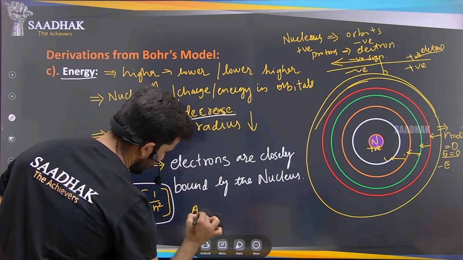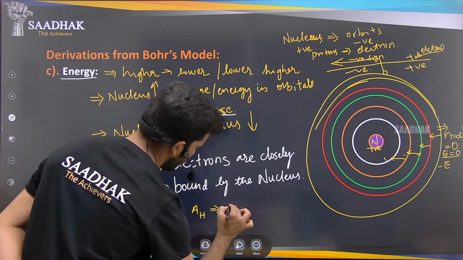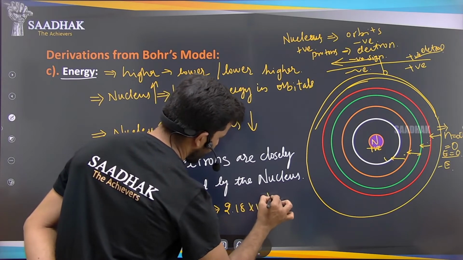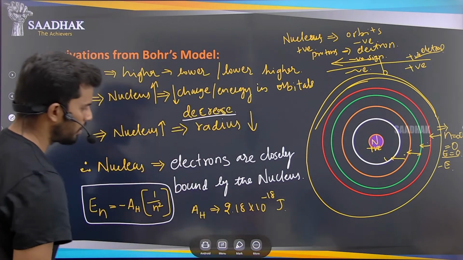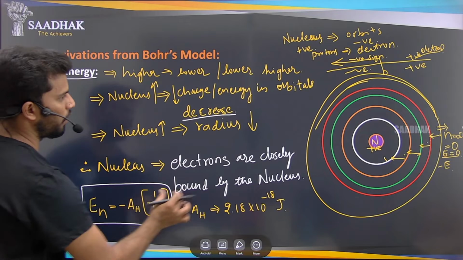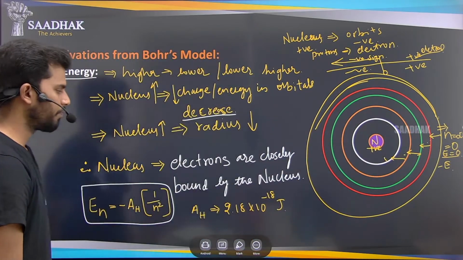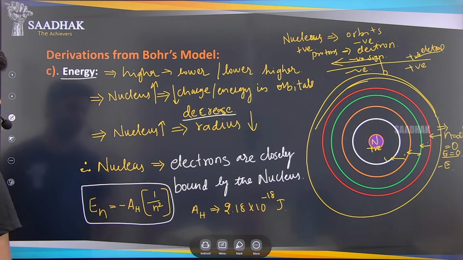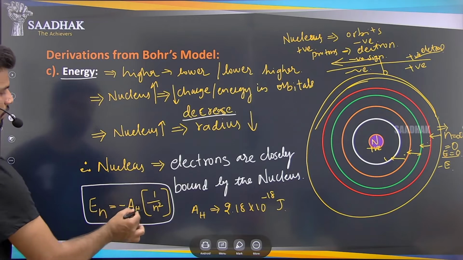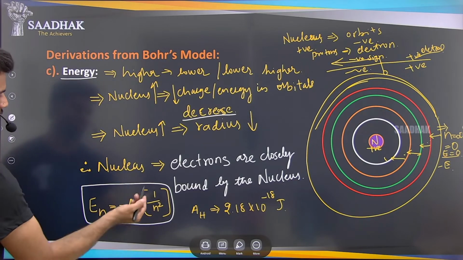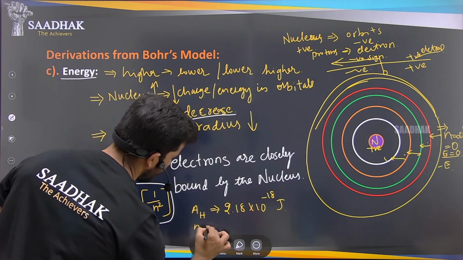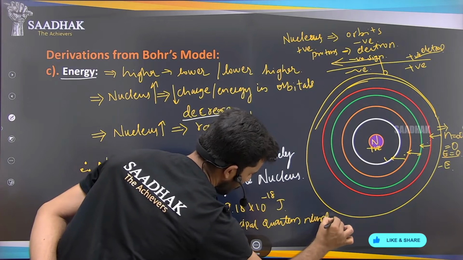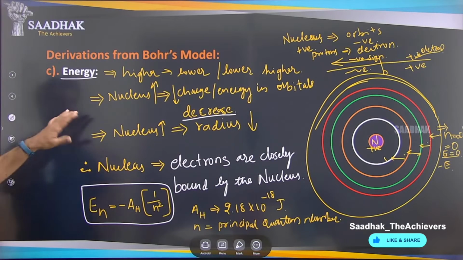The value of AH is equal to 2.18 into 10 to the power of minus 18 joules. AH is negative. Why? Because of the reason that I have explained already. So this is the AH value here, and this formula is for the energy of an orbital. So 1 by n square, where n is nothing but the principal quantum number that we have discussed. Okay, so this is about the energy part.